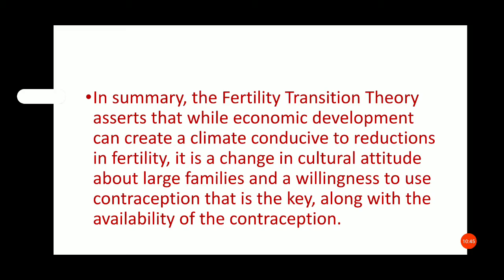In summary, the fertility transition theory asserts that while economic development can create a climate conducive to reduction in fertility, it is a change in attitude about large families and willingness to use contraception that is the key, along with the availability of contraceptives.